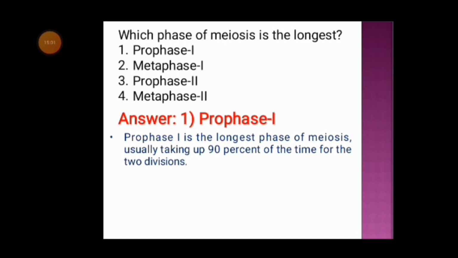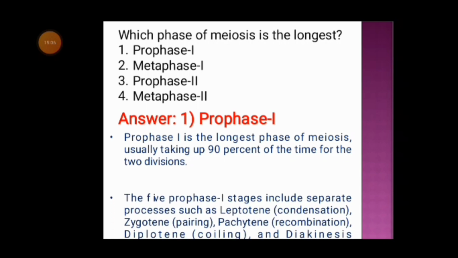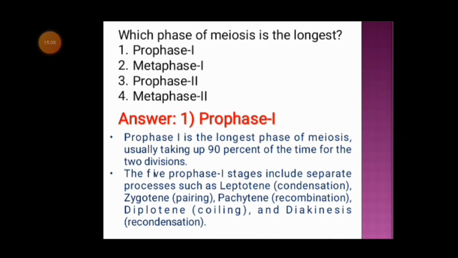Prophase 1 takes up 90% of the time for the division. The 5 stages of prophase 1 include leptotene, that is the condensation of chromosome; zygotene, that is the pairing of chromosome; pachytene, that is the recombination of chromosome; diplotene, that is coiling; and the last one is diakinesis, where recondensation occurs. So the five phases are leptotene, zygotene, pachytene, diplotene, and diakinesis.